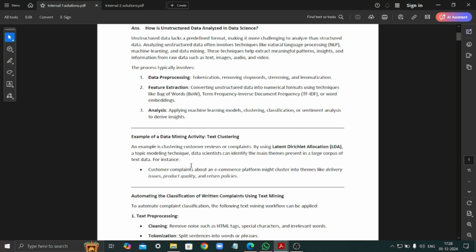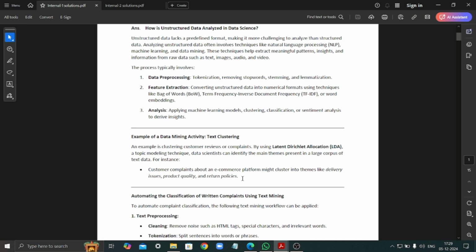Like for example, in the real world, if we are shopping from apps like Myntra, Flipkart, Amazon, or any other e-commerce website, when we go to the section of query or complaint, they have sections. They do not ask us to voluntarily type in the complaint, but there are groupings. These groupings are made on the themes on which there can be issues, like delivery issues, product quality, return policies, or a missing product. These can form a cluster because they have a similar property within them.